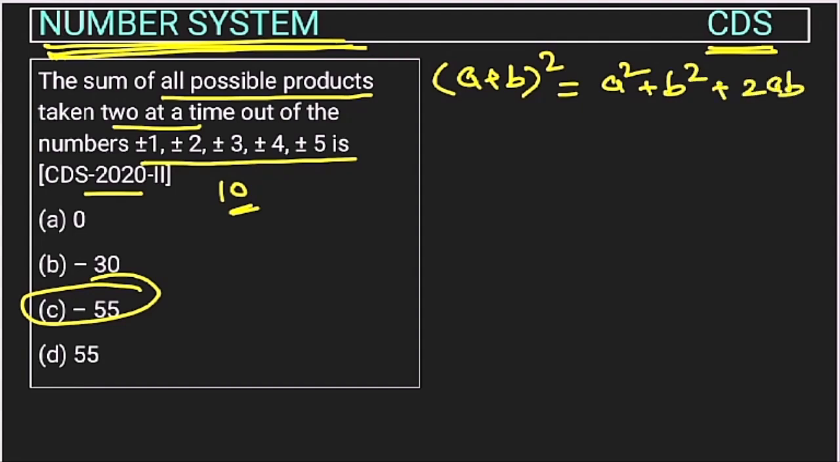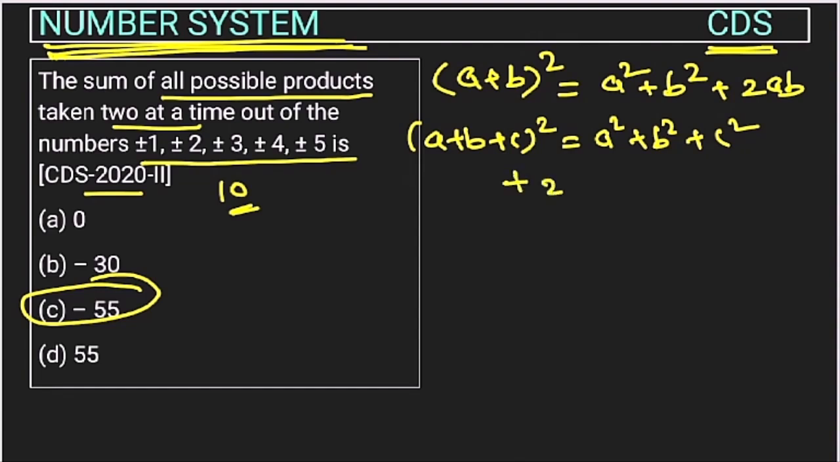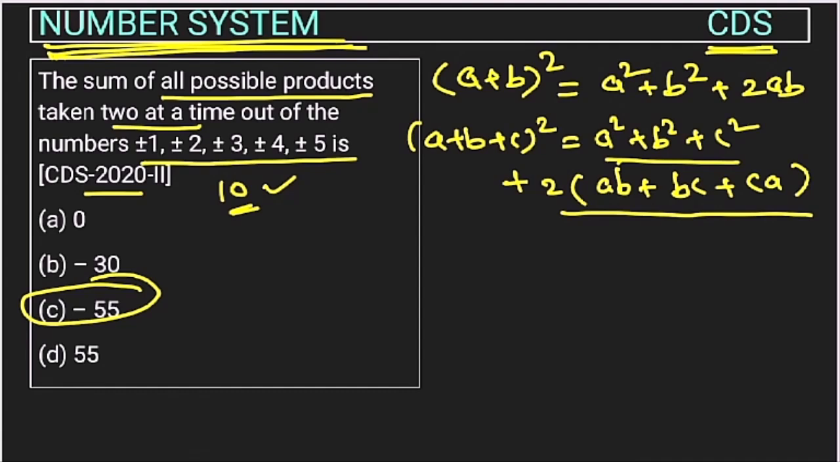If there are three variables, then what will happen? (a plus b plus c) square will be a square plus b square plus c square, and then the multiplication of two values at a time will come: ab plus bc plus ca. Here we have 10 variables, so we will take a1 plus a2 plus a3 till the 10th value, and then add them. Here we will get the squares of these values, and here the multiplication of two values taken at a time.